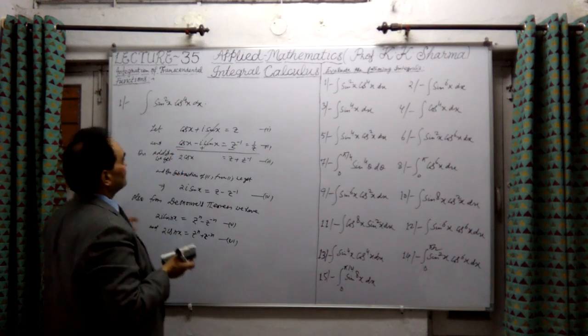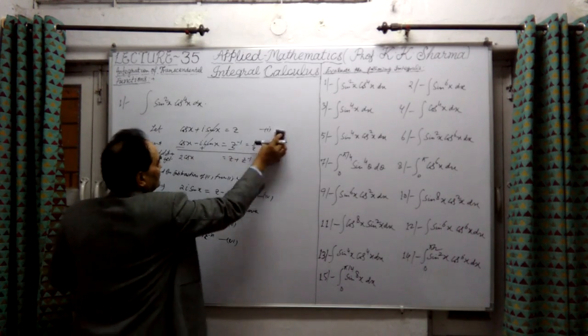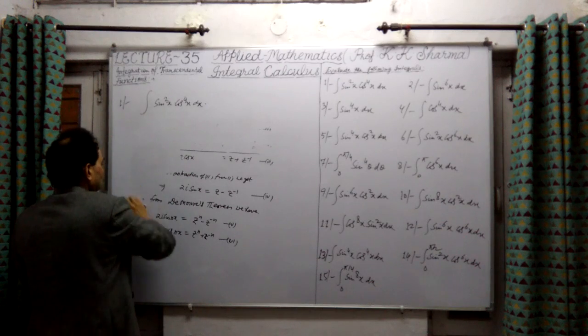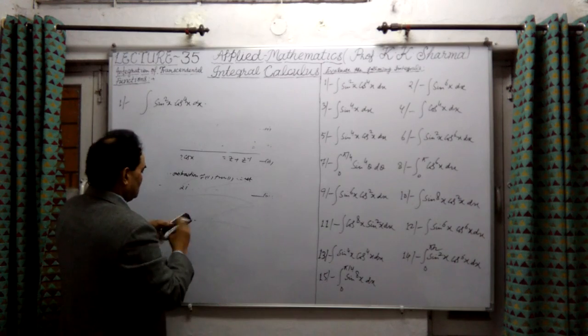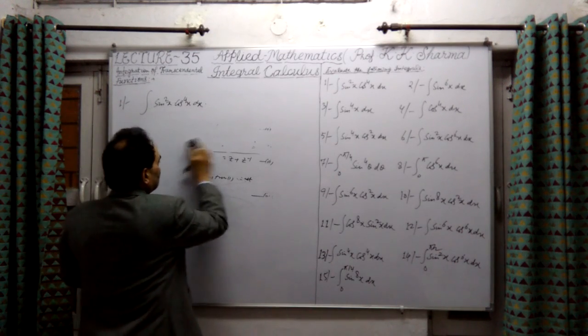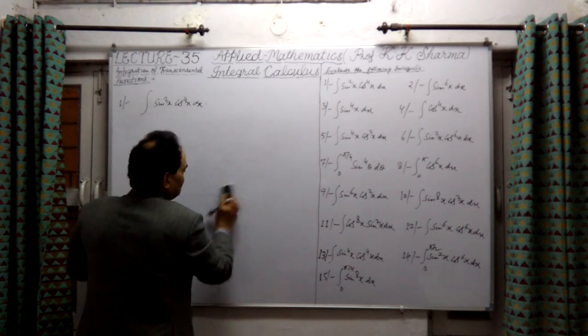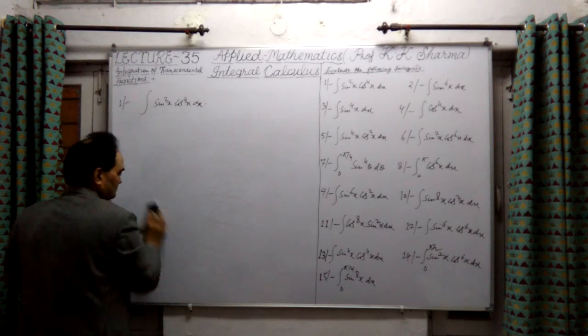Okay, let me now take the question given here. The question given to us is, let me check. Okay, so now here we have cos square nx.